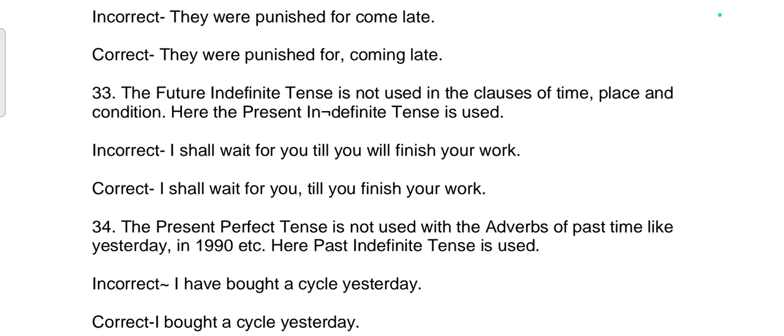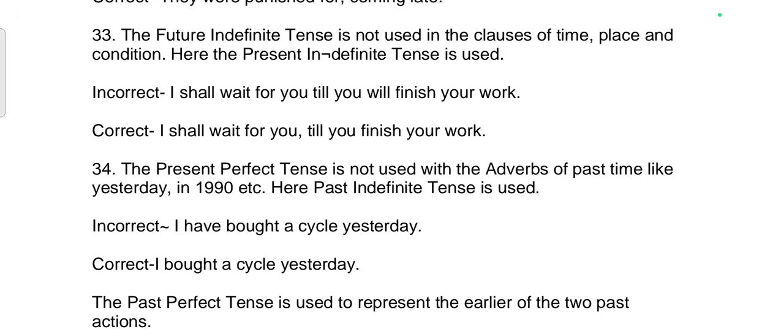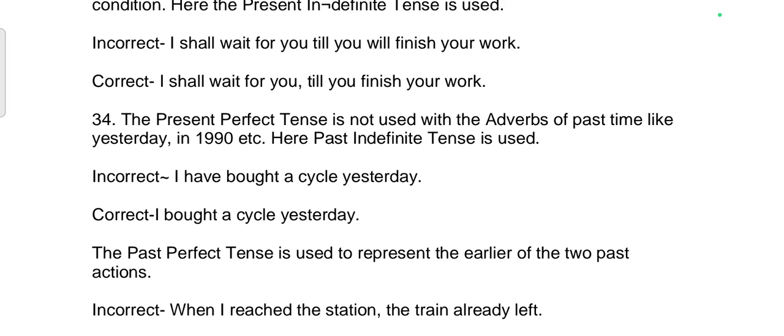33rd rule. The future indefinite tense is not used in the clauses of time, place and condition. Here the present indefinite tense is used. Incorrect sentence: I shall wait for you till you will finish your work. Correct sentence: I shall wait for you till you finish your work.